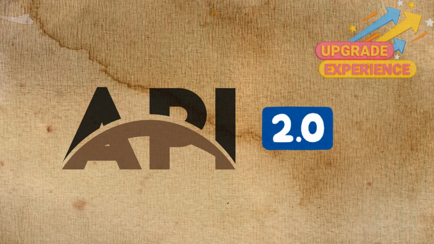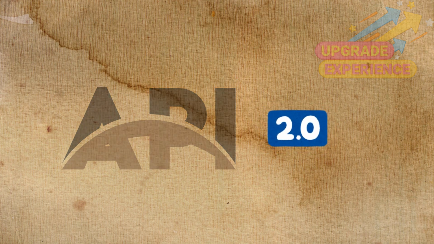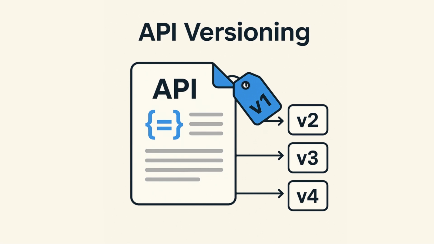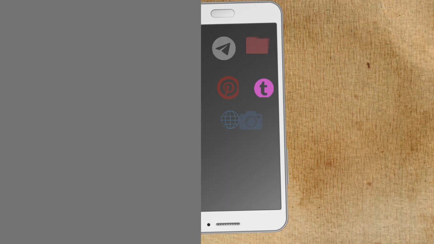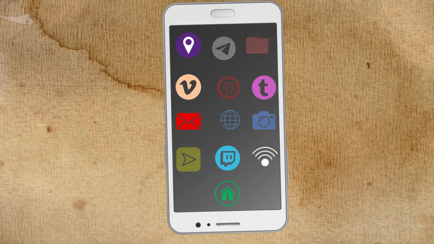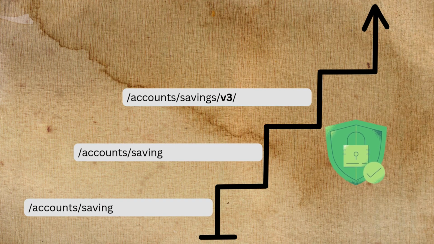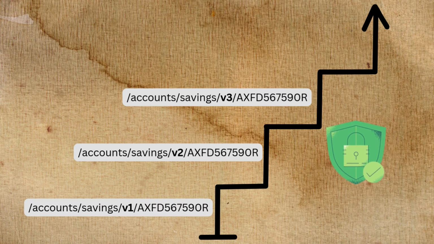Section 8. The ever-evolving web, API versioning and maintenance. The web is constantly evolving and APIs need to keep up. API versioning allows developers to make changes and improvements without breaking existing applications. Think of it like upgrading your phone's operating system. The new version might have new features and bug fixes, but it still needs to be compatible with your existing apps. Regular maintenance and updates are crucial for ensuring that APIs remain secure, reliable, and up-to-date.